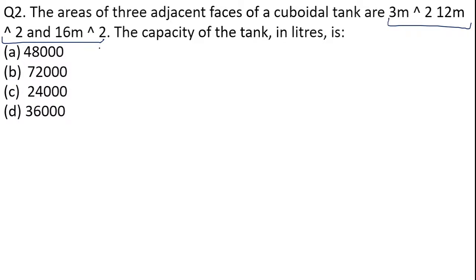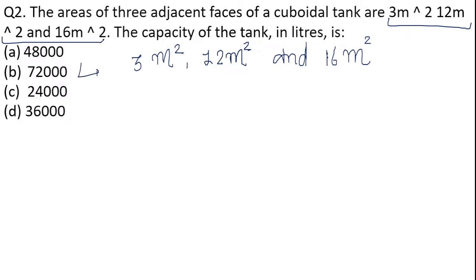They have given us the area of 3 adjacent faces: one is 3 meter square, 12 meter square, and 16 meter square. These are the given areas of a cuboid's 3 adjacent faces. Now we have to find the capacity of the tank in liters. They have just mentioned the area of 3 adjacent faces.